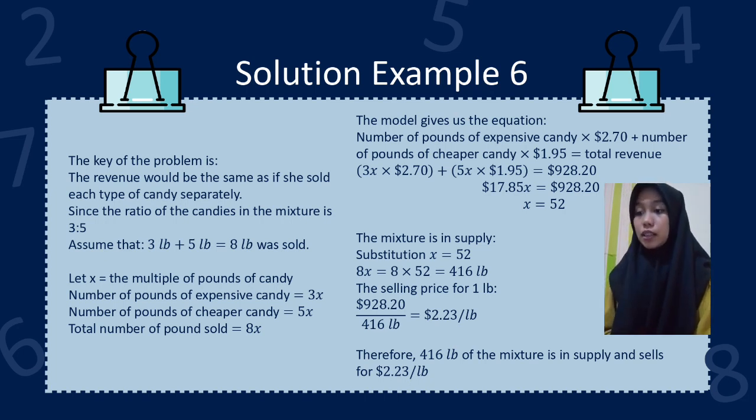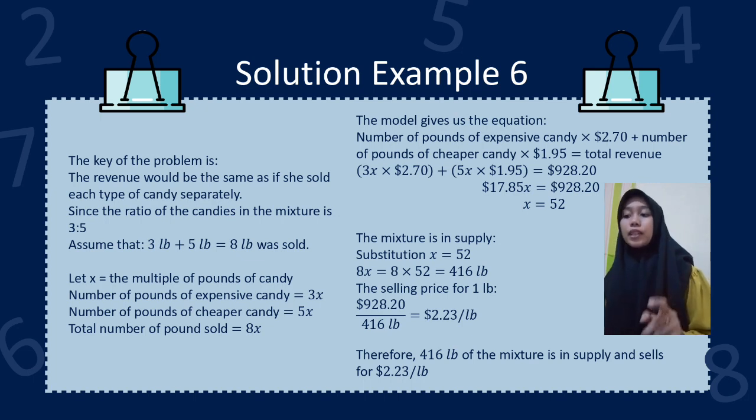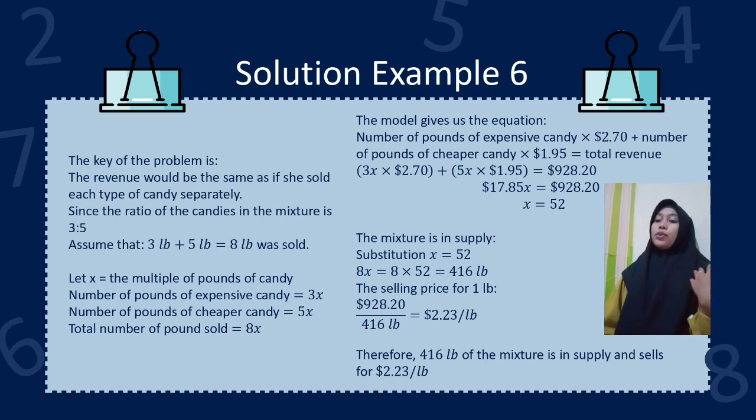The mixture is in supply. Substituting x equals 52, 8x equals 8 times 52 equals 416 lb.